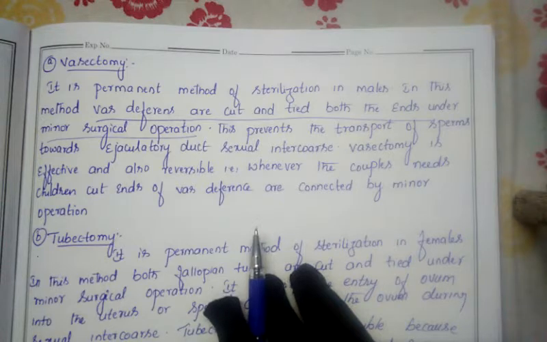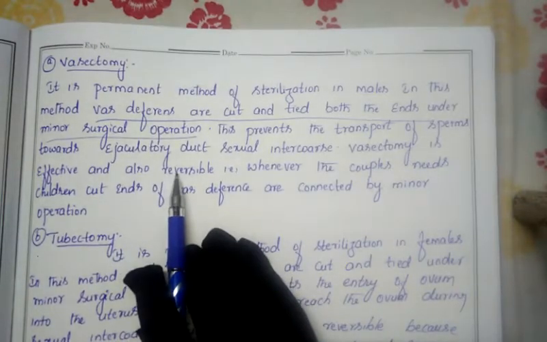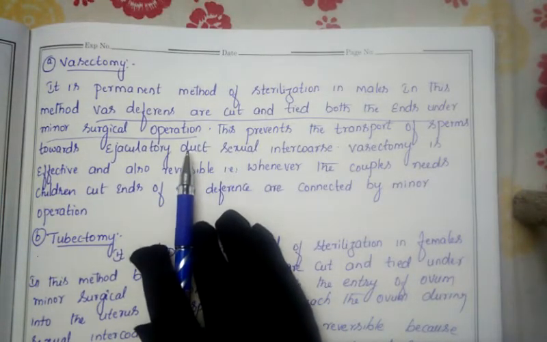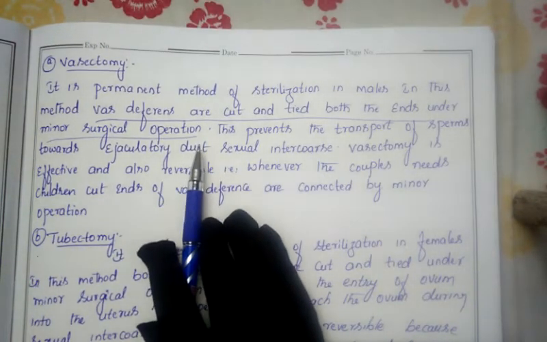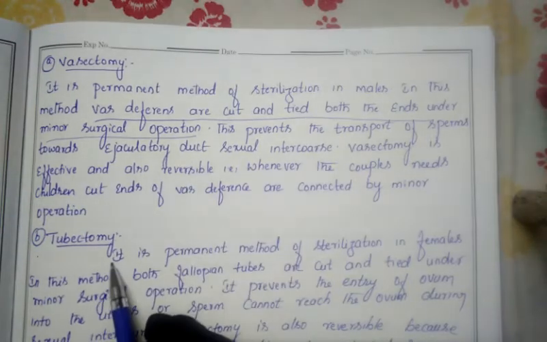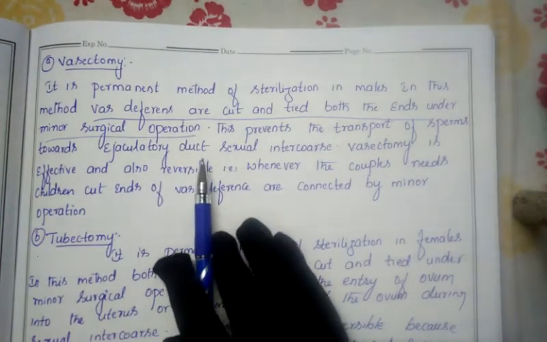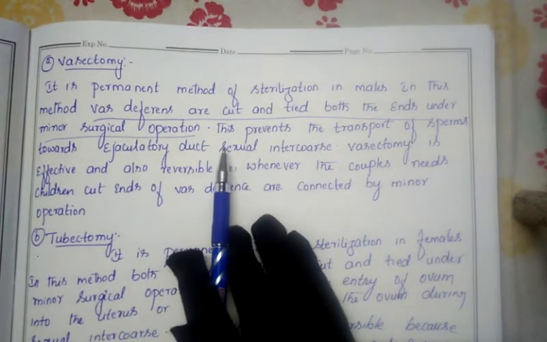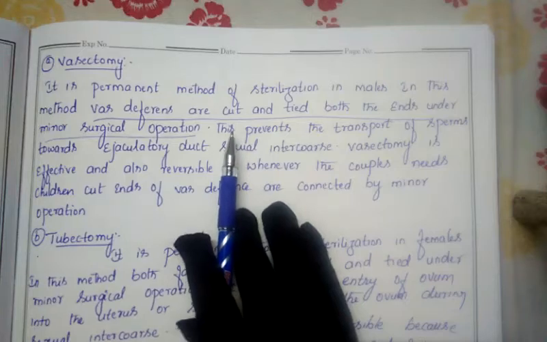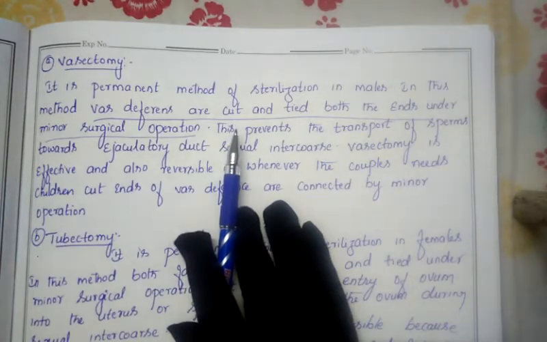So this permanent method can be reversed, but once most couples decide on it, they will not go for the reoperation. In rare cases some couples do. Also, about 99.9% of males will not go for vasectomy, because the permanent method is mostly done for the female, tubectomy. Males can also do it, but 99.9% of males will not do this permanent operation.